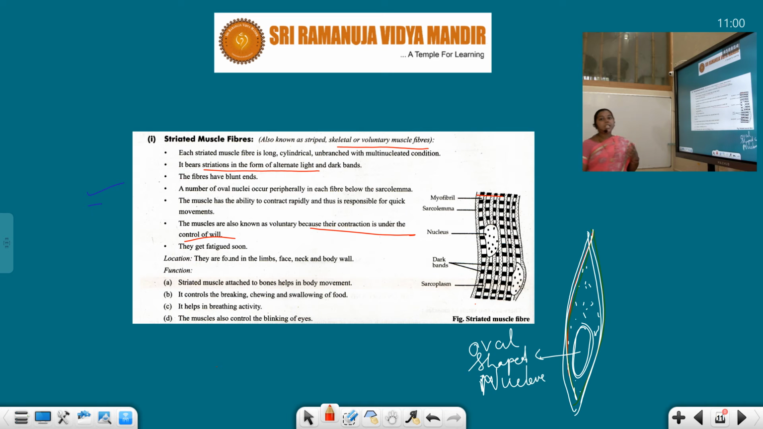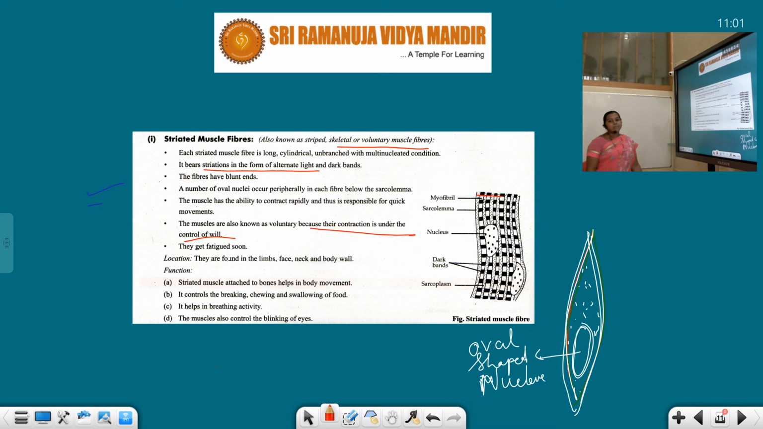And it helps in the breathing activity also. See students, taking in oxygen means respiration, breathing, and we have the trachea, that is nothing but the windpipe. From the trachea, air enters into the lungs. The contraction and relaxation movements performed by the lung, all these different actions are supported by our striated muscles.